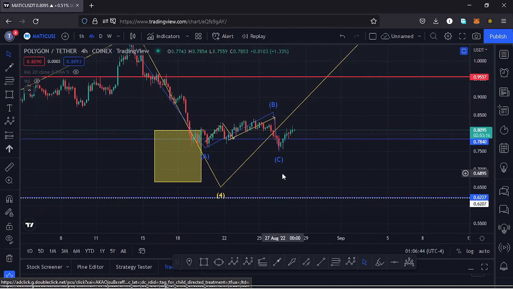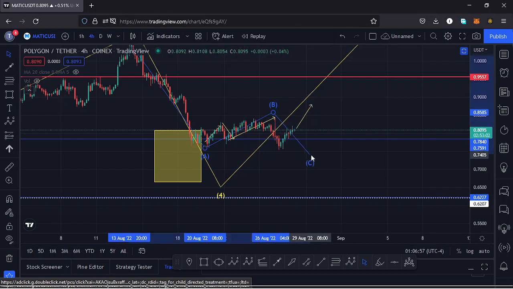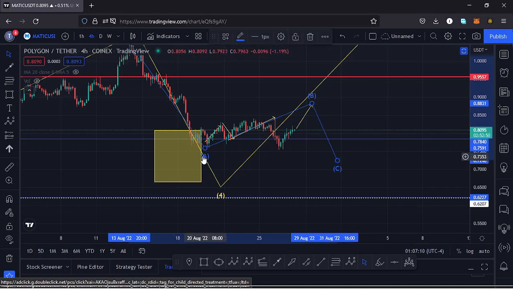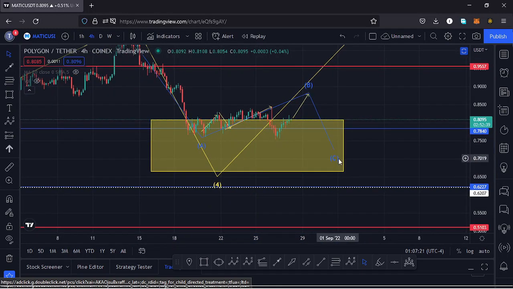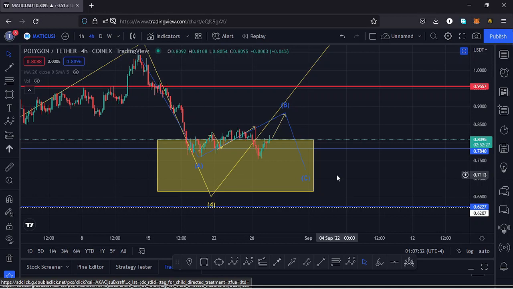It's possible that maybe the high for that wave B is not yet in, and now that you have managed to break above a key area of resistance and you have continued pushing higher, it's possible that we might make a new high over here, and once that happens, then I will have to adjust my ABC correction, having the new high as the high of the wave B, then expect a very nice retracement to the lower side to maximize our yellow target area down here in the formation of our wave C, and that movement could take us back to around the $0.6566 mark as a maximum. That is the lowest part of this yellow target area. So that is the first possible movement that we can see over here.